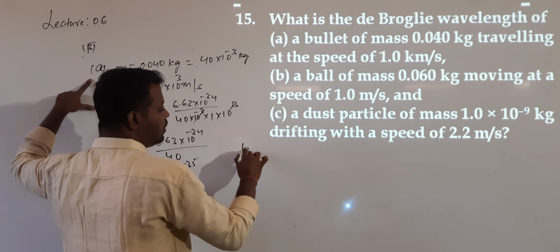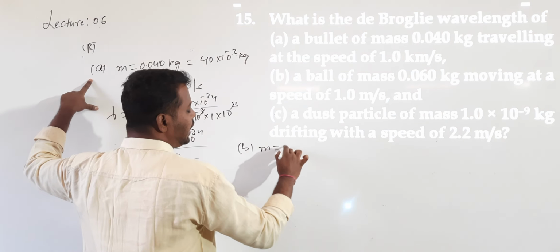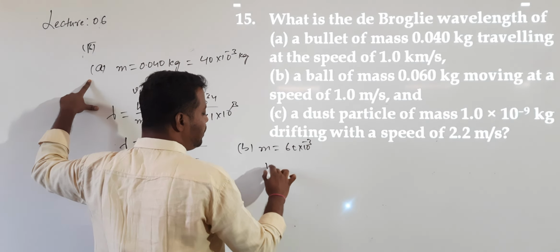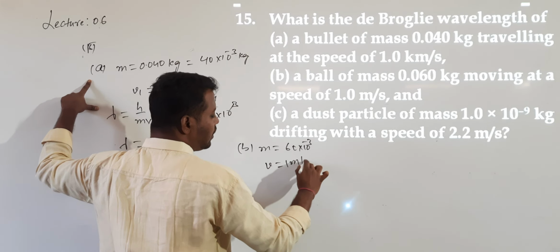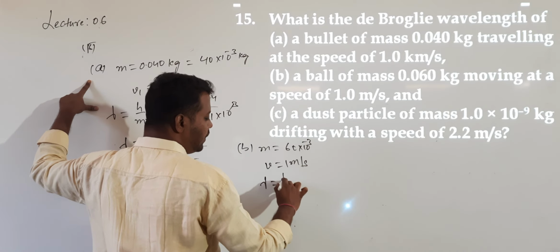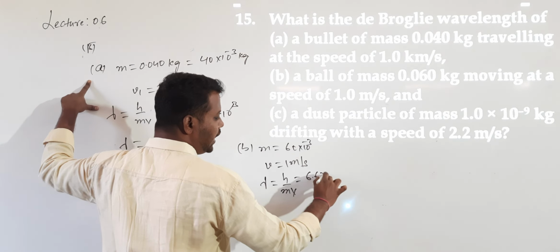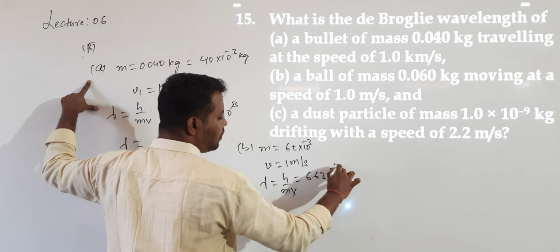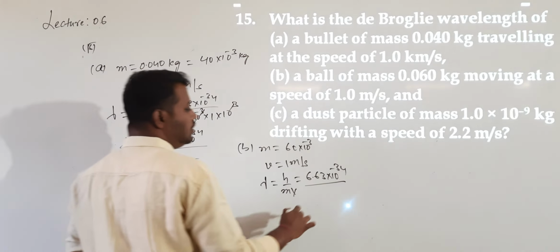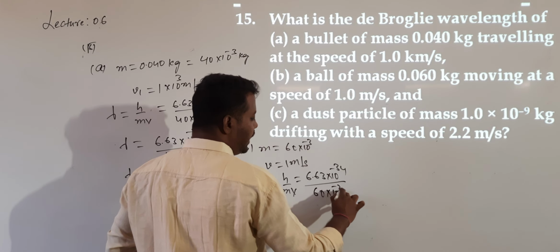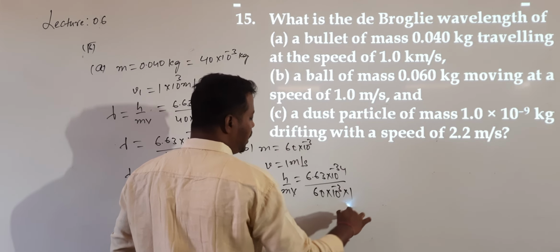The second question: mass of the particle is 60 into 10 power minus 3, and the velocity of the particle is 1 meter per second. Then what is the formula for lambda? h divided by mv. H value 6.63 into 10 power of minus 34 divided by mass value 60 into 10 power of minus 3 into velocity value 1 meter per second.